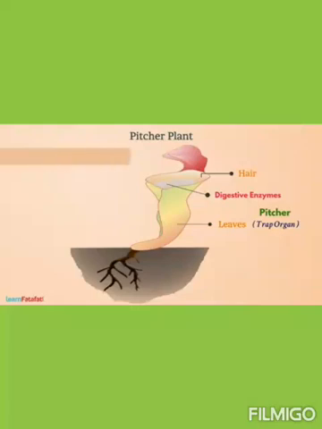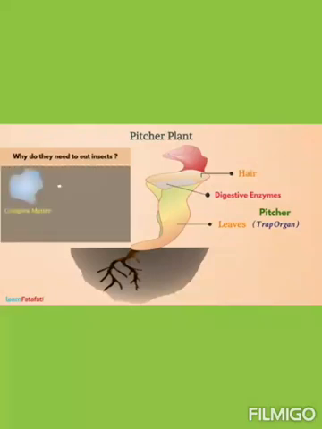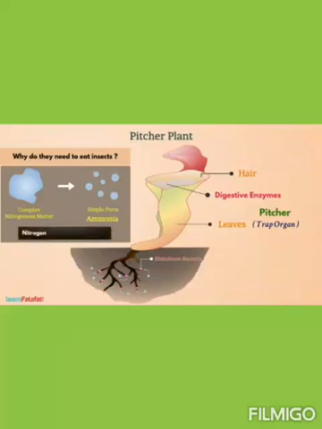The question is, why do they need to eat insects? Well, the reason is quite simple. There is need of conversion of complex matter into a form which can be used by plants. The job is done by bacteria such as Rhizobium. The process of conversion of complex nitrogenous matter into simple forms such as ammonia that can be used by plants is called nitrogen fixation or nitrification. Because of acidic soil, the process could not be completed. In such a case, the plants search for other sources of food.